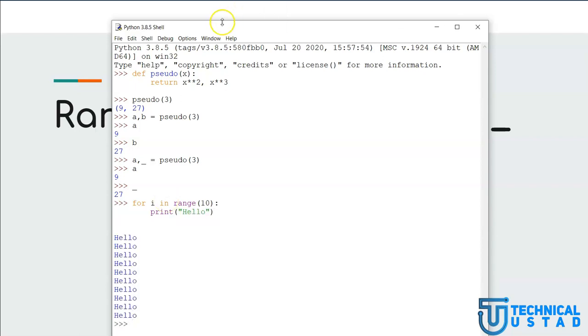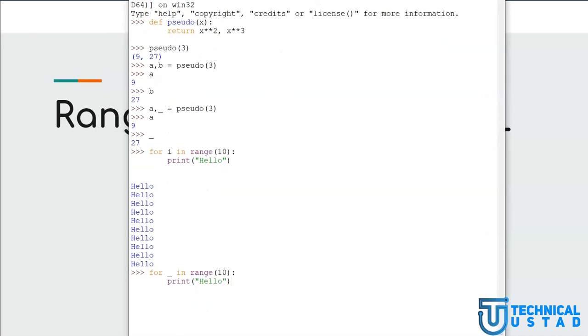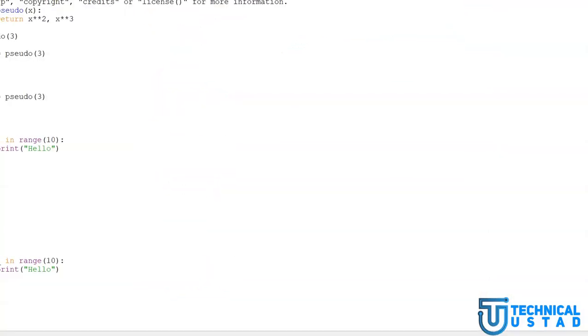notice here, while printing this hello 10 times, I did not use this i variable. So there was no need for creating this i variable. What I could have instead done is, instead of calling this i, I could have just called it this underscore. And if I hit enter, let me first of all increase this screen. Okay, sorry.